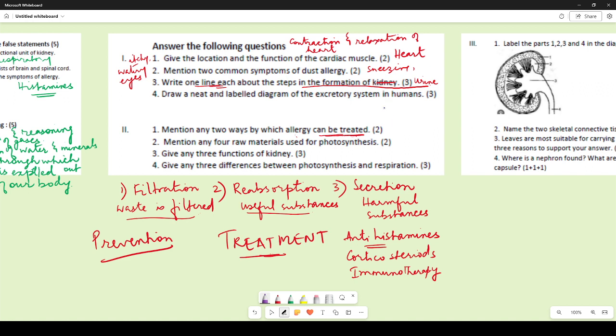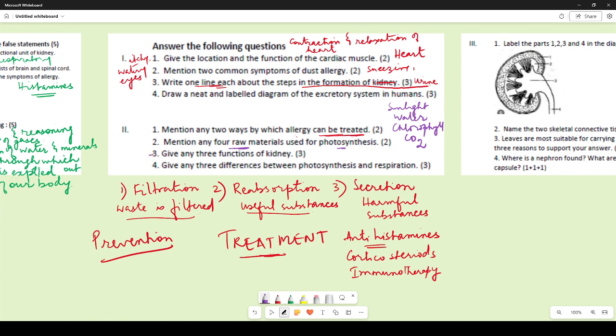Over here, what is it that you had to write? Sunlight, water, chlorophyll, and carbon dioxide. These are the 4 raw materials without which photosynthesis will not be possible. So you have to write 4 raw materials. What are the things that are necessary for the process of photosynthesis to occur?